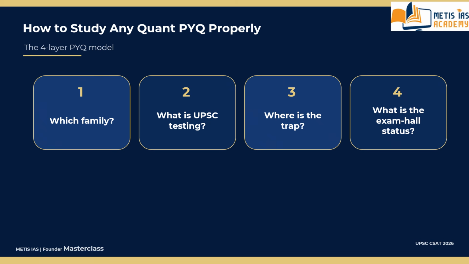Then move to layer number two: what is UPSC really testing? It is translation, restriction handling, modular thinking, comparison, valid counting, and symbolic discipline. And then layer number three: where is the trap? Ask, where will aspirants lose marks here? That is the trap.